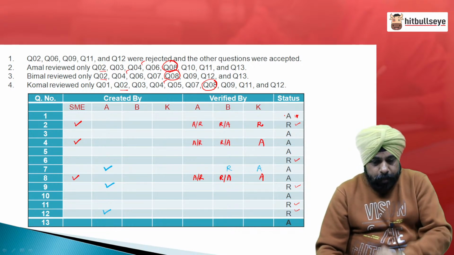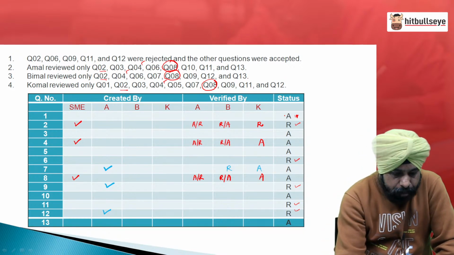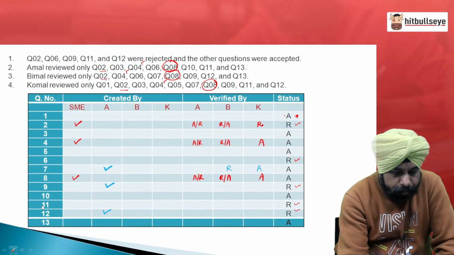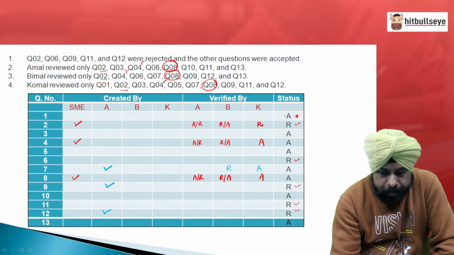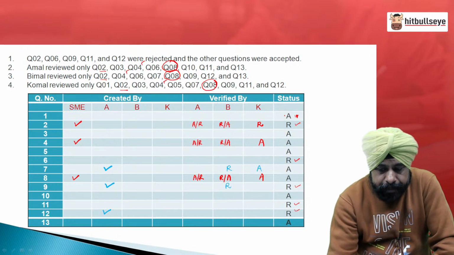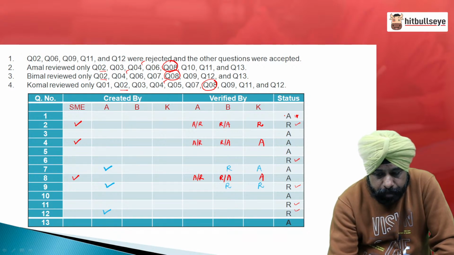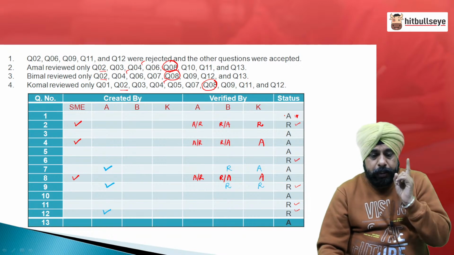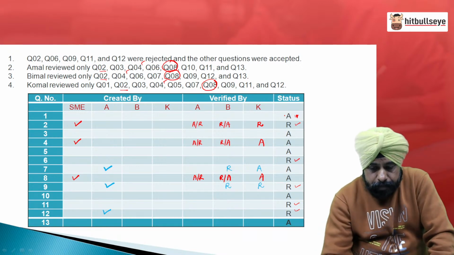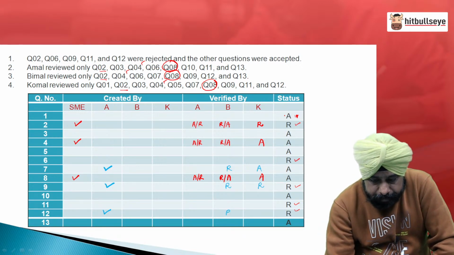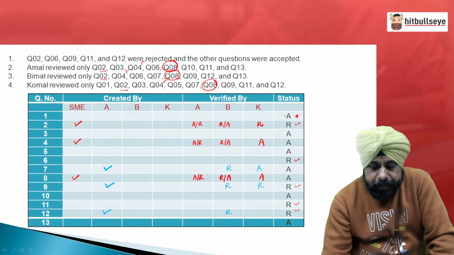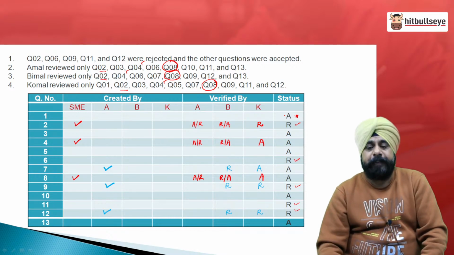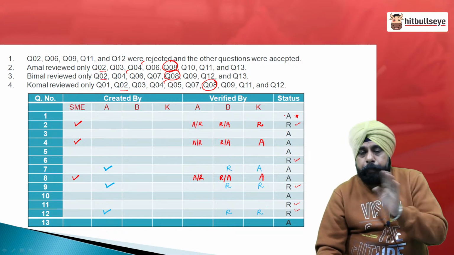Okay. Question number 9 has been rejected. So, it goes the same. That means B has rejected it. Along with that, K would have also rejected it, because the question has been finally rejected. Question number 12, B must have rejected it, and because this is finally rejected, K must also have rejected it, right. So, people, 3 more questions done.